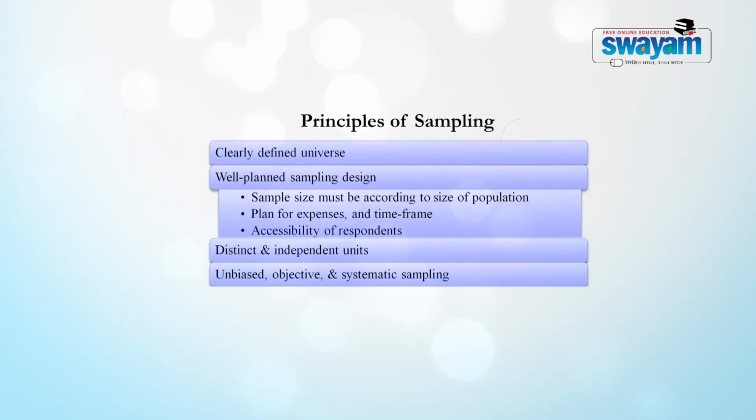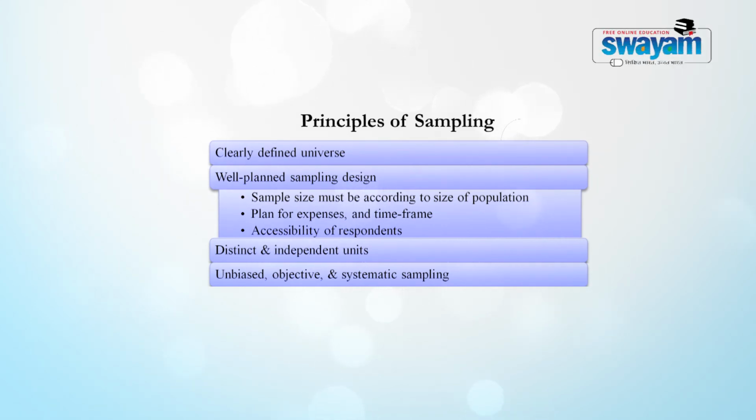So, the researcher needs to know that this is the kind of sampling technique that I would like to choose, and he has to make sure that the universe that he has selected, the kind of sample size that he wants, as well as the objectives of his research, are in line with the choice of his sampling technique.